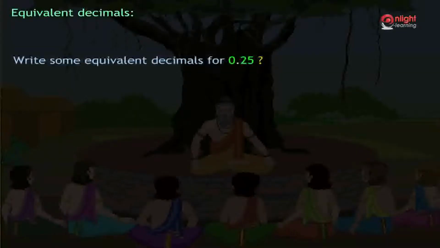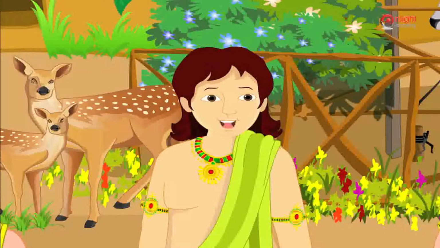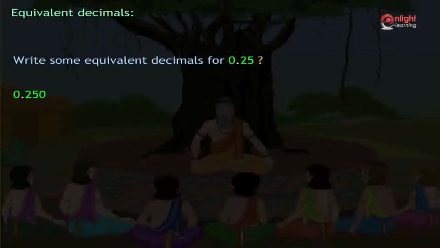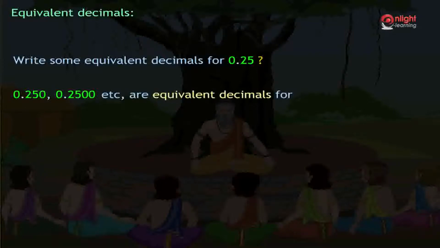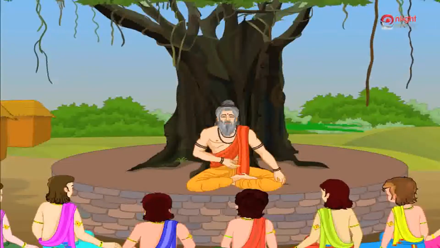Duryodhana, can you tell me an equivalent decimal for 0.25? Since adding zeros to the right of the decimal part does not change the value of the decimal, 0.250, 0.2500, etc. are equivalent decimals for 0.25. Very good.